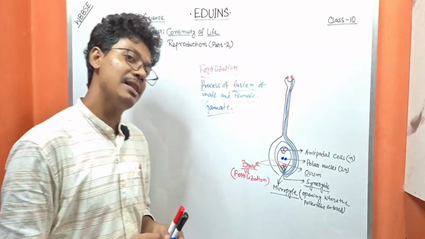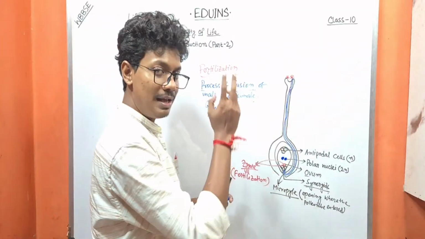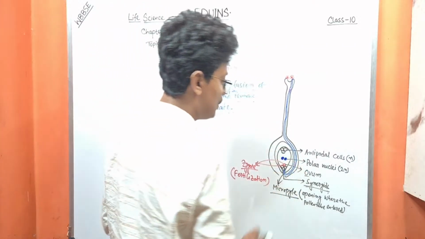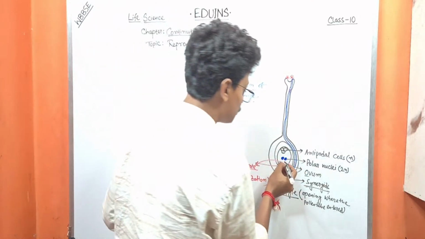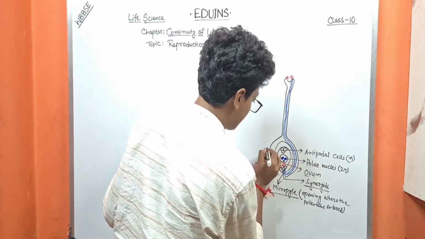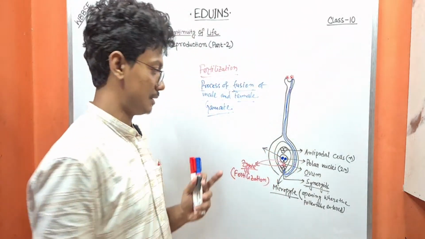Next, what about the other cell? There are two nuclei. What about the other nucleus? This other nucleus fuses with the polar nuclei and forms a triploid nucleus.